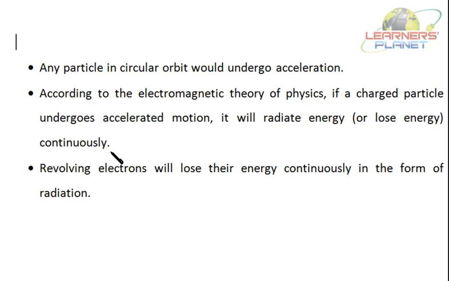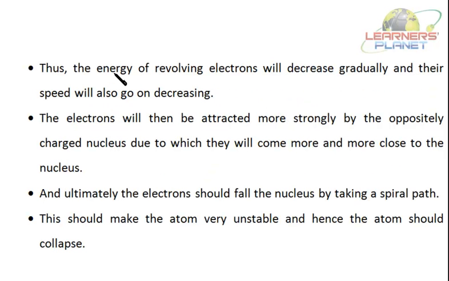The charged particle moving under the influence of the attractive force will continuously lose energy. So the crux is that the electron is losing energy. Now these revolving electrons will lose their energy continuously in the form of radiations. Thus, the energy of revolving electrons will decrease gradually and their speed will also go on decreasing.